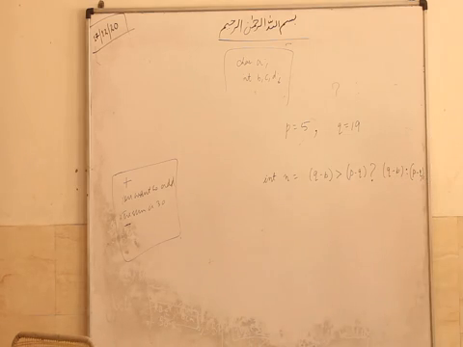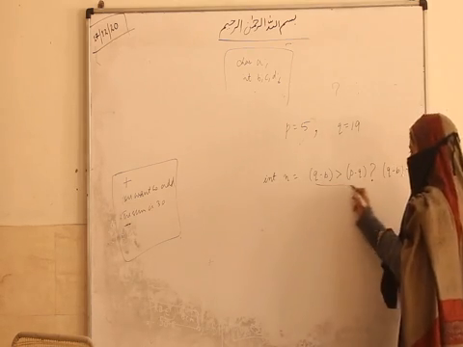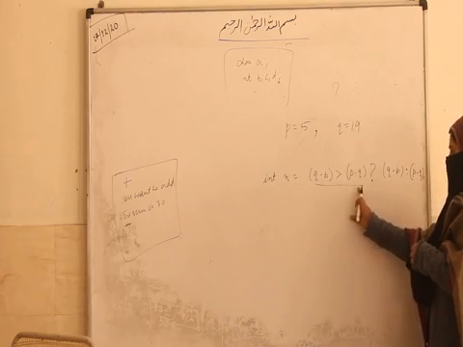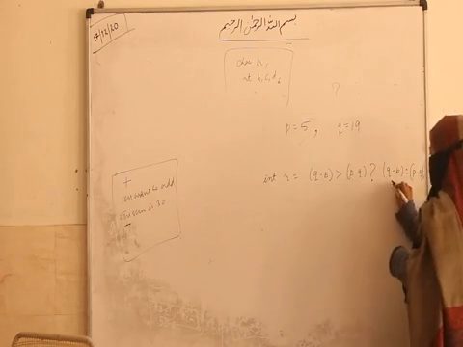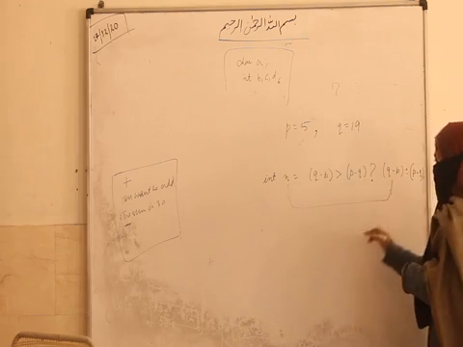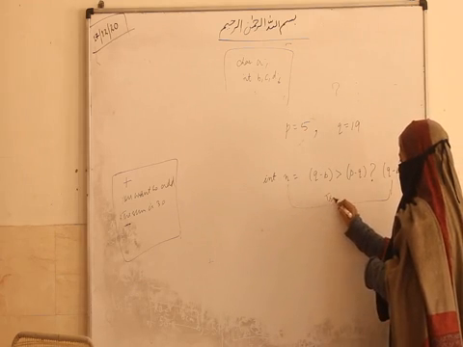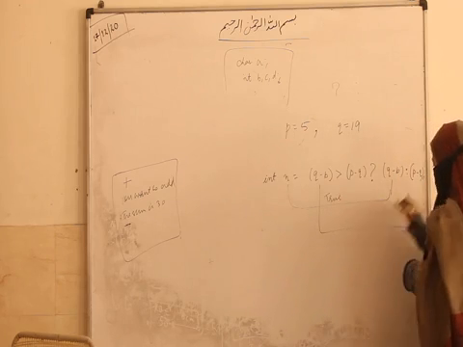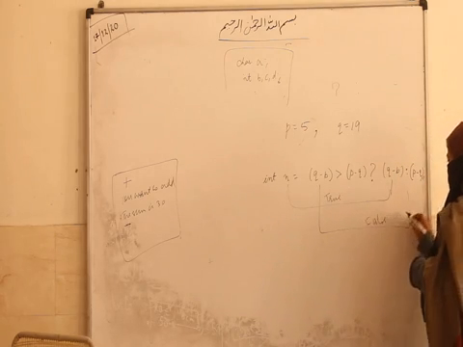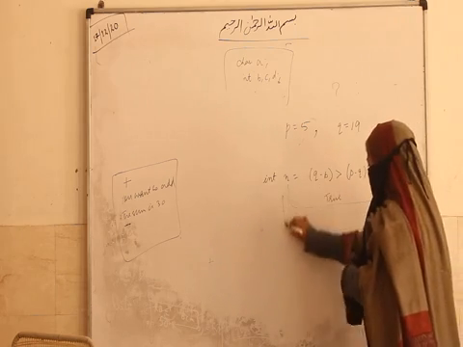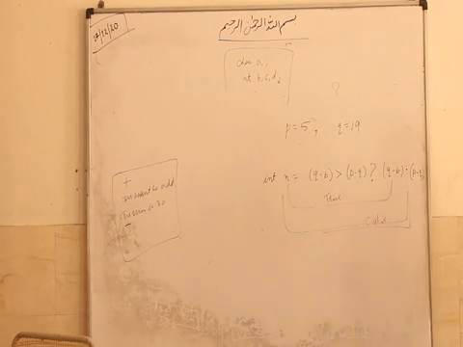So we have two variables p and q. The value of p is 5 and the value of q is 19. And the condition is given here. The value of n will be dependent on this condition. Is q minus p greater than p minus q? If yes, means if true, then the value of n will be this. And if false, if no, then the value of n will be this.